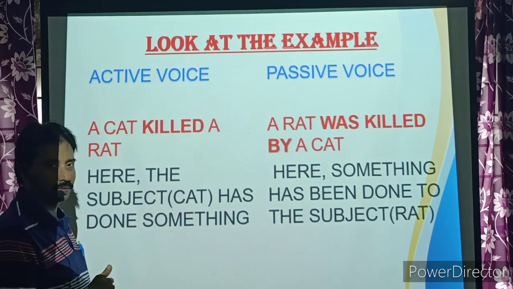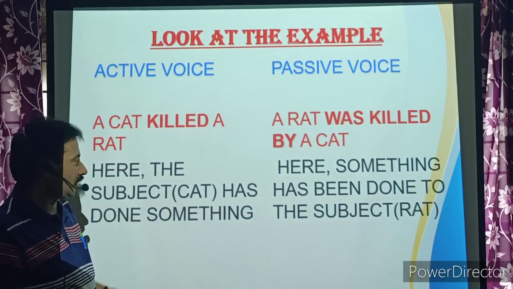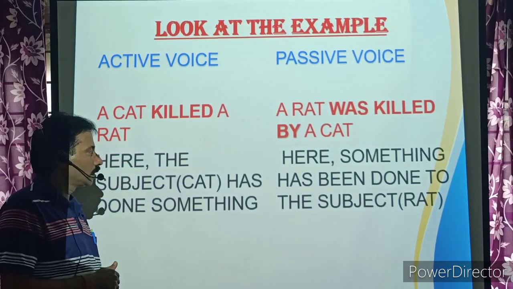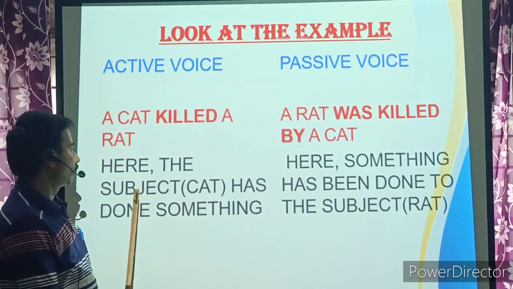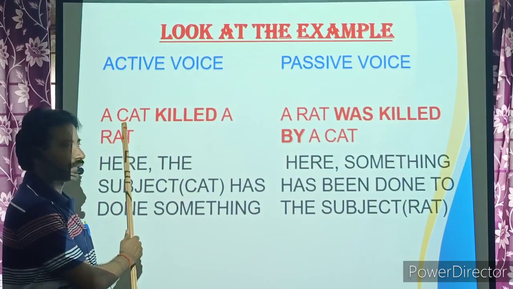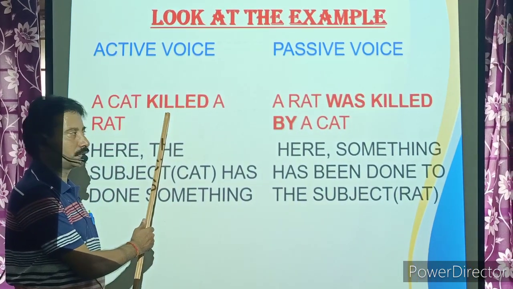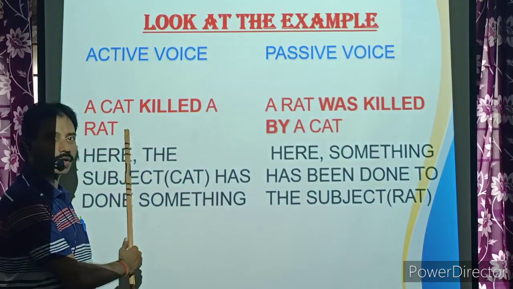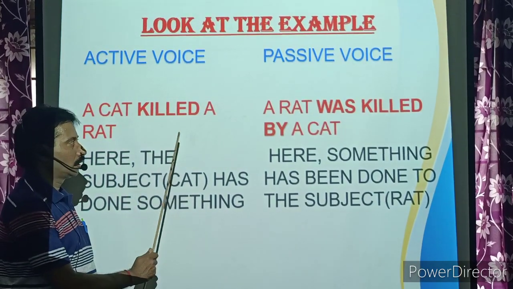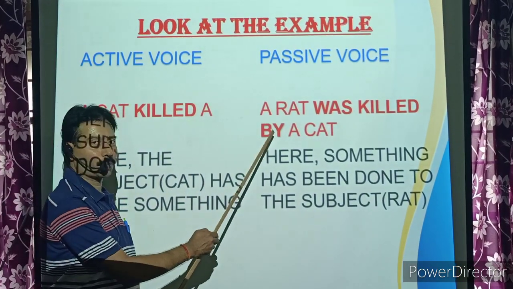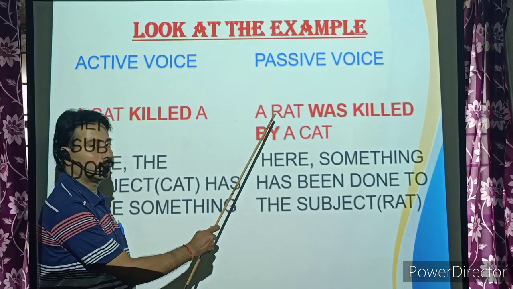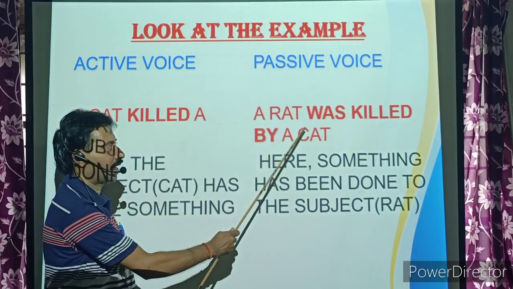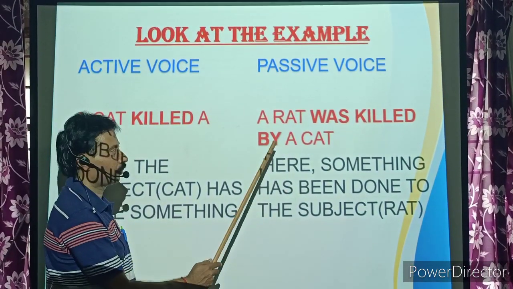Look at the example. A cat killed a rat. Here, the subject is cat, killed is the verb, a rat is the object. When we convert this sentence into passive voice, we write: a rat was killed by a cat.